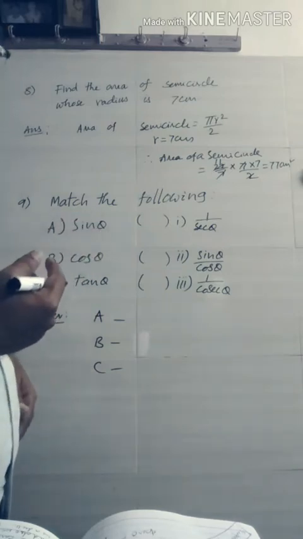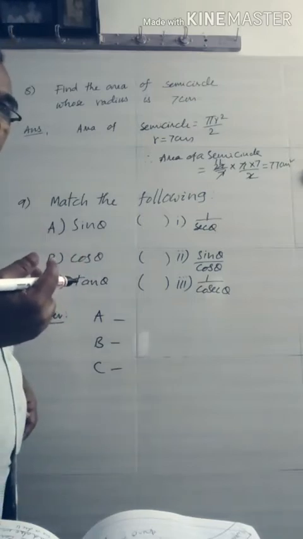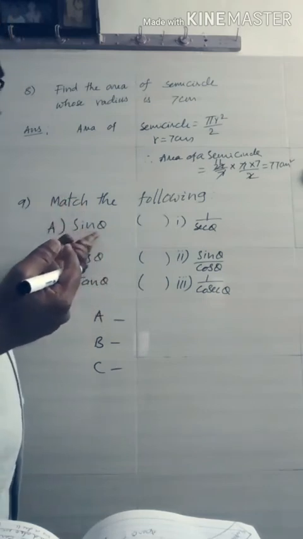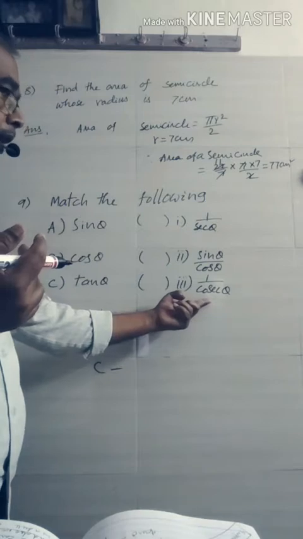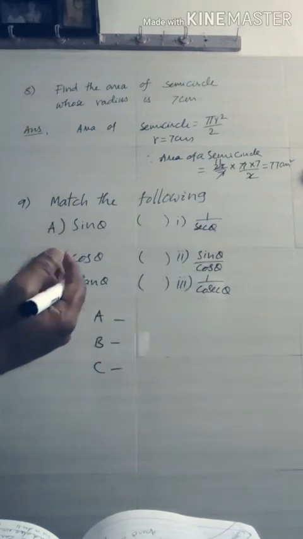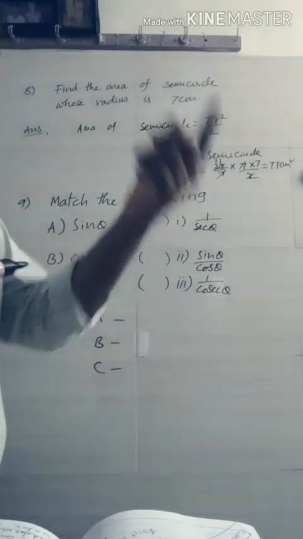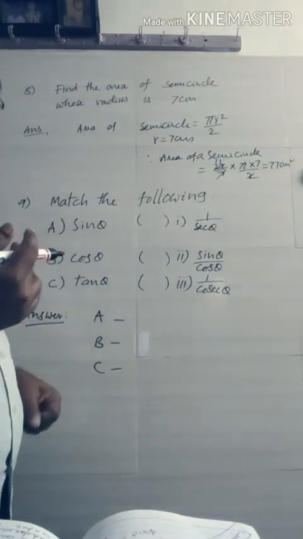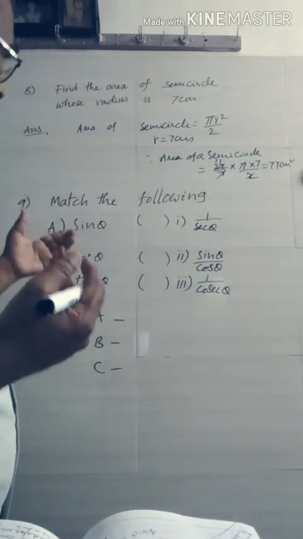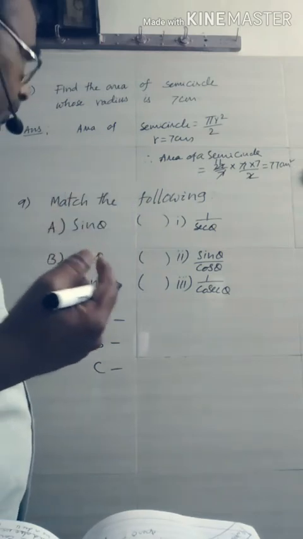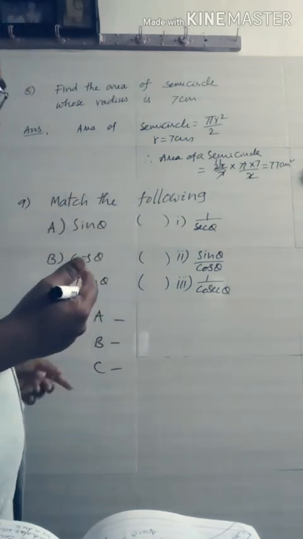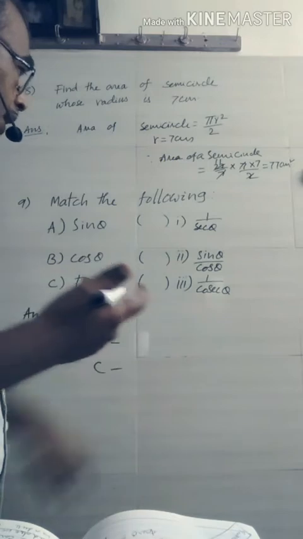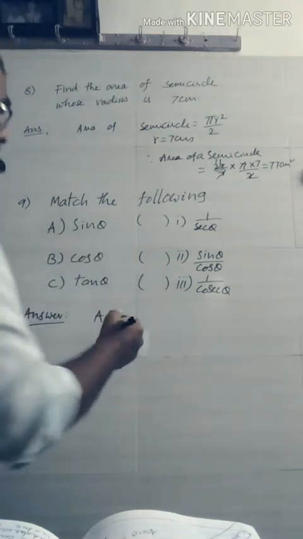What is sin theta? You may write sin theta is equal to 1 by cosecant theta. We may recall sin theta into cosecant theta is equal to 1, cos theta into secant theta is 1, and tan theta into cot theta is 1. Okay, you may recall those. Sin theta is equal to, which is the suitable option here? Sin theta is equal to 1 by cosecant theta. That means A is equal to 3.